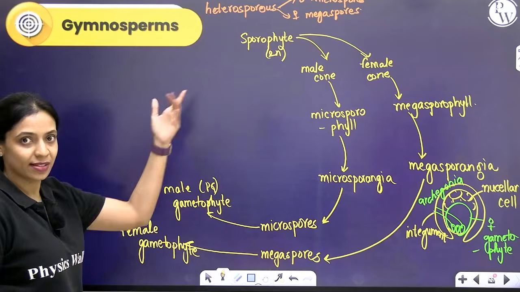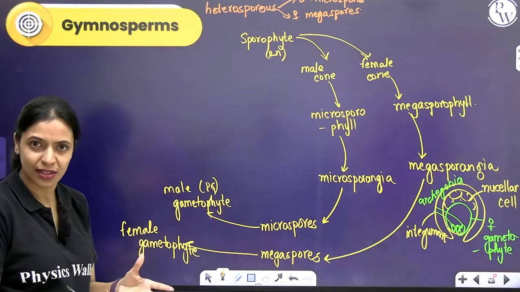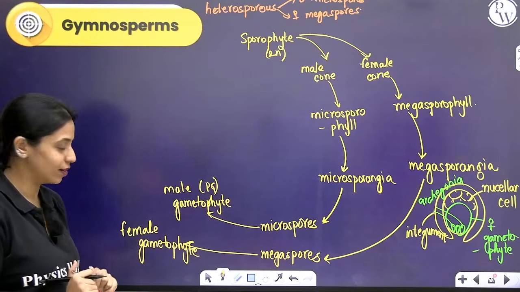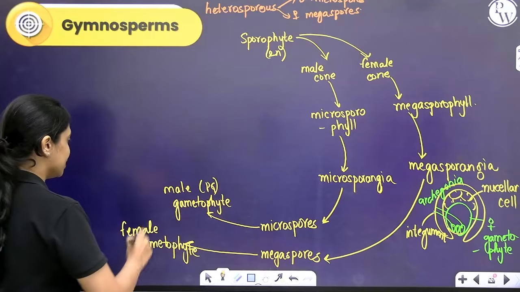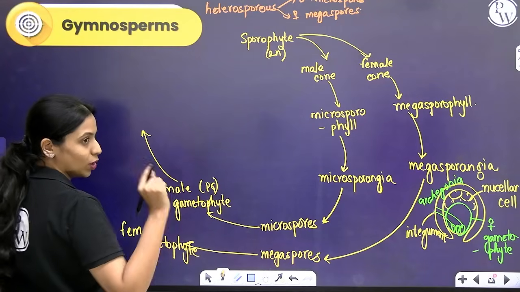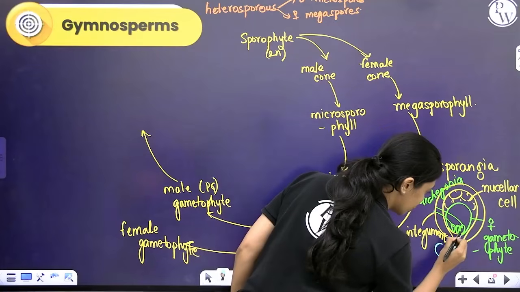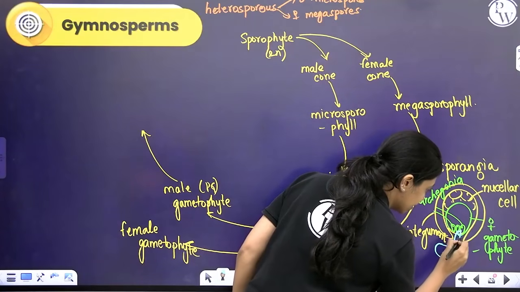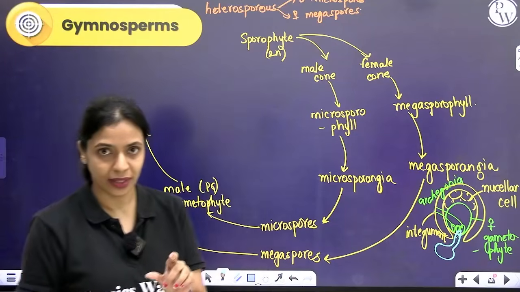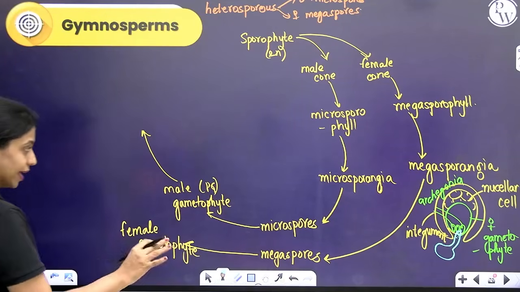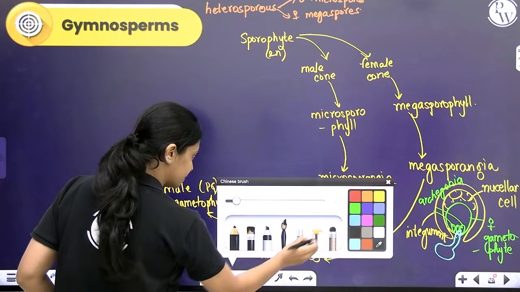Now this pollen grain is getting released. The pollen grain is the male gametophyte. Within the pollen grain you have very few cells. You have the male gametes as well. Within the female gametophyte you have archegonia. The pollen grain will form a pollen tube and release the male gamete into the mouth of the archegonia. The male gamete will go and fuse with the egg cell. So the male gamete and the female gamete will fuse.